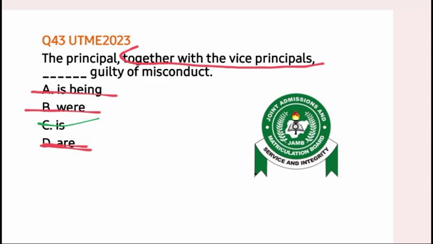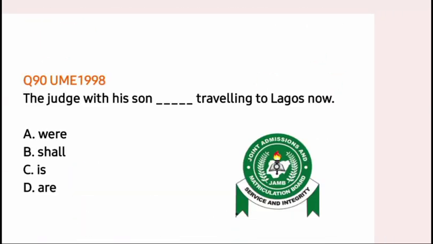We can also do the same thing I explained in the previous question, whereby we move together with the vice principal to the end of the sentence in order for us to see that we can detach it from the subject of the sentence. We can say the principal is guilty of misconduct together with the vice principal. Let's go to the next question.